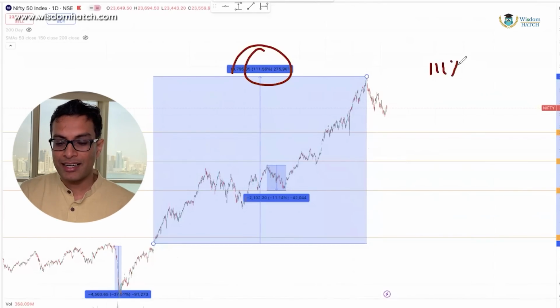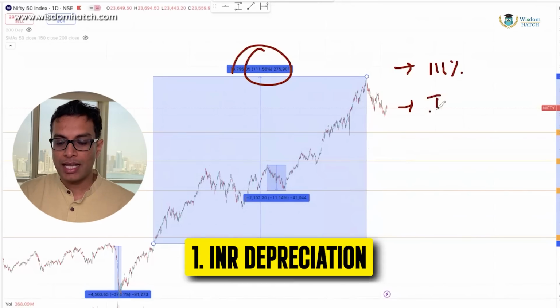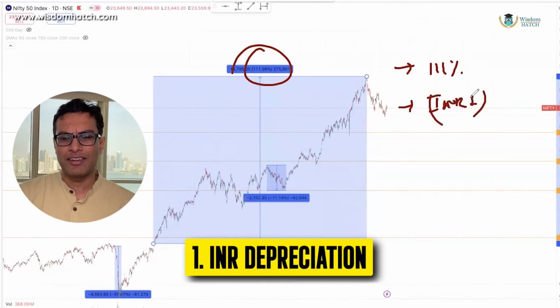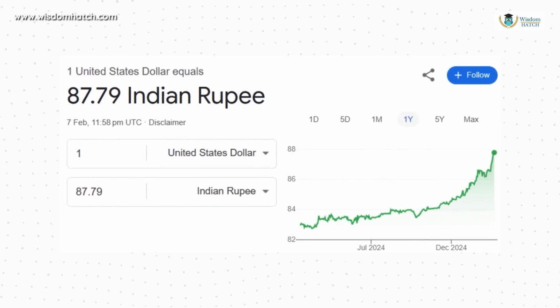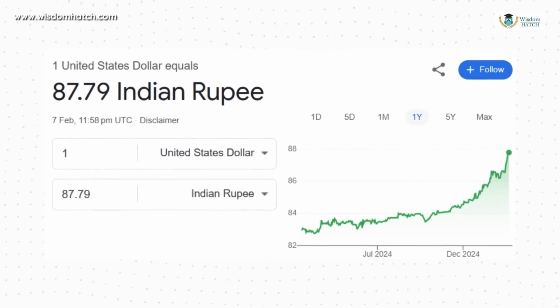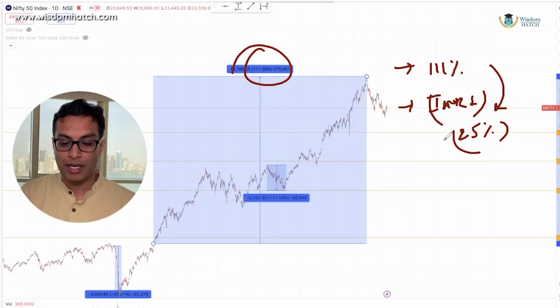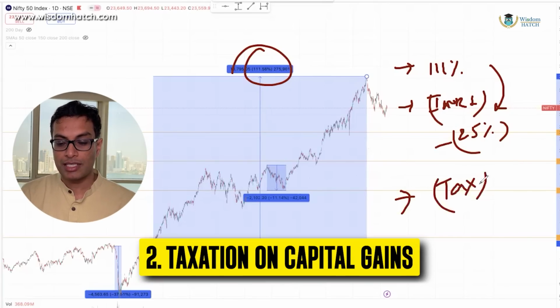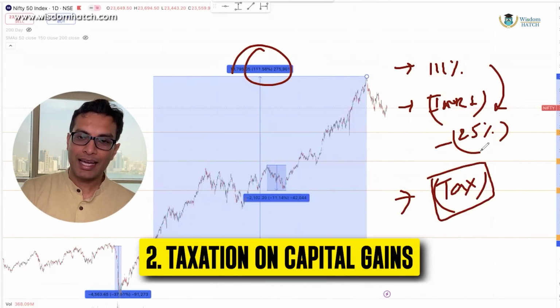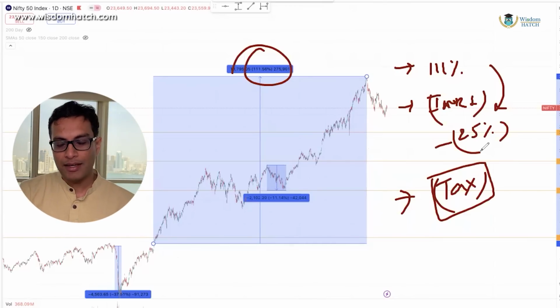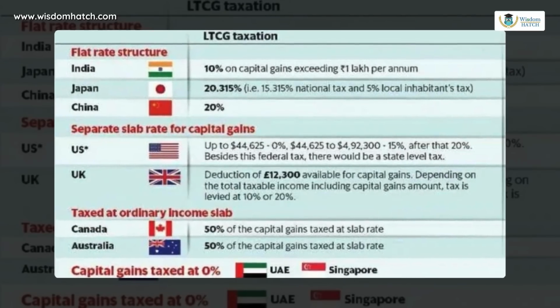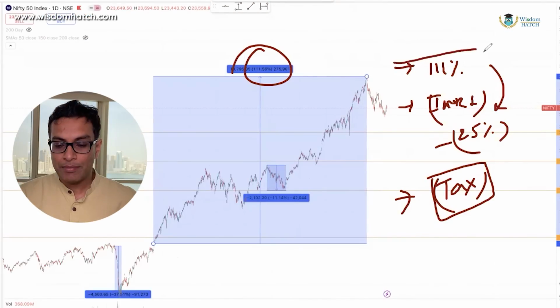See guys, this is 111% returns, but there are two factors which are working against this. One is the INR depreciation, which has corrected by a lot. On an average, we are correcting by roughly 5%. So if you multiply it by 5, at least 25% depreciation तो हो गया INR का. So this you subtract from 111. On top of that, what do you need to subtract? You need to subtract taxation, because there are a lot of market-driven taxes that NRIs pay when they are investing or trading in the Indian market, which they might not have to pay when they are investing in other countries. So net ये सब मिला मिलू के.